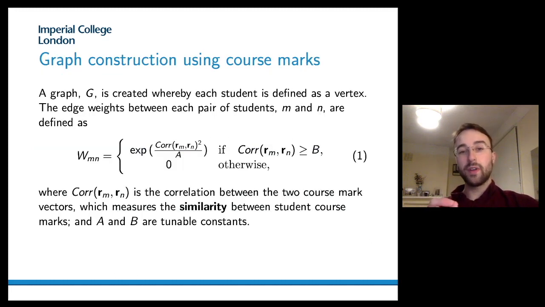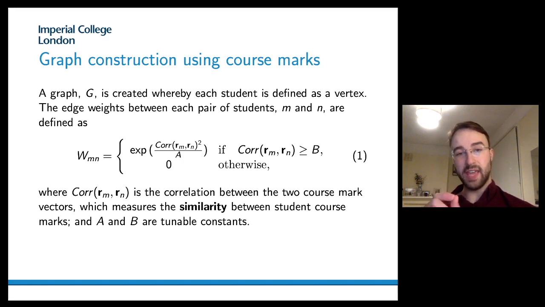A graph is created whereby each student is defined as a vertex, and then we compute the edge weights in the weighted adjacency matrix as follows. We use the correlation between two course mark vectors corresponding to two different students to represent the similarity between the student course marks.